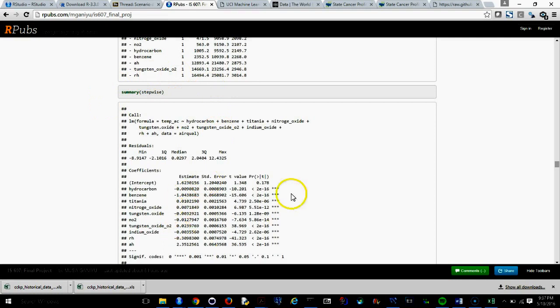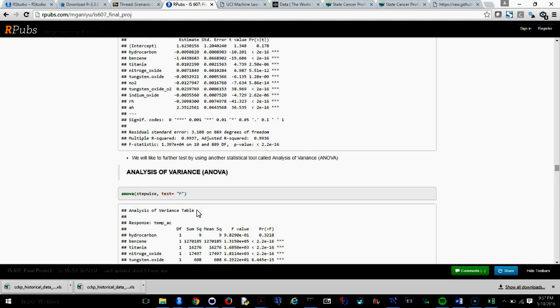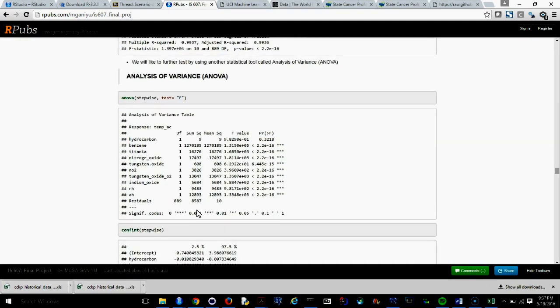So here is a summary of it. So we got a summary right here. We see the p-values here. We see all the p-values are really less than the table values here. So from here, we don't really want to conclude based on that. So we try to look at analysis of variance before we conclude.